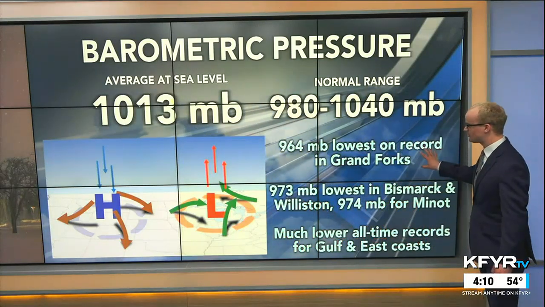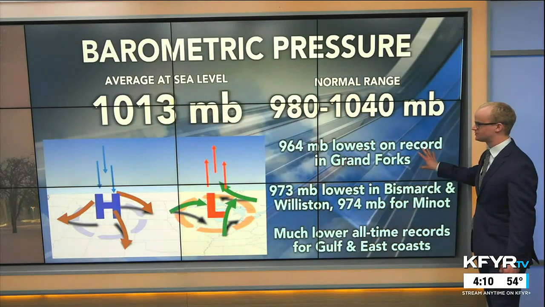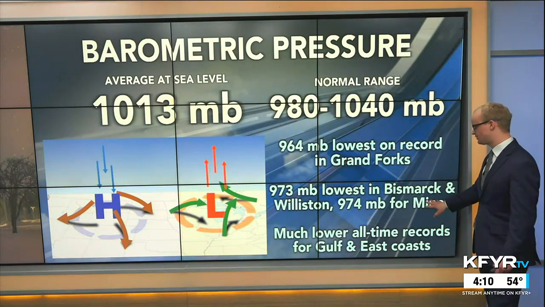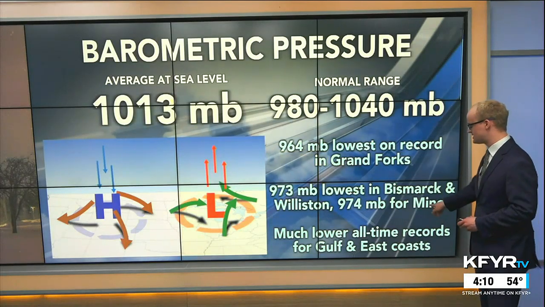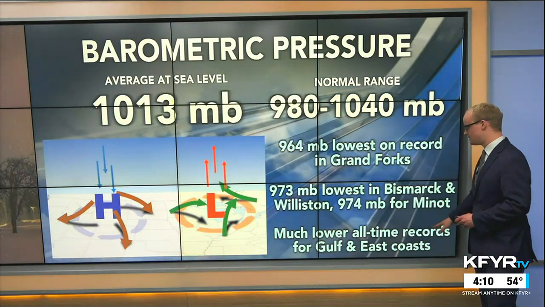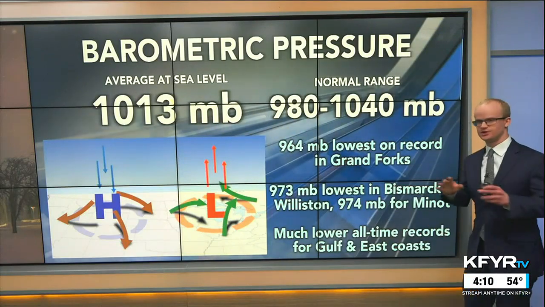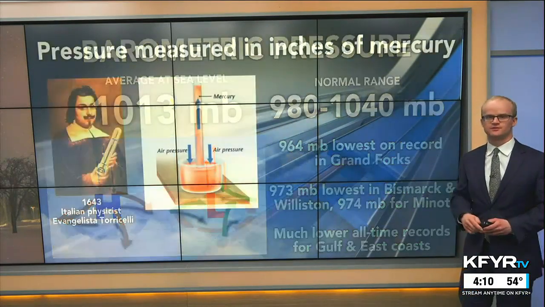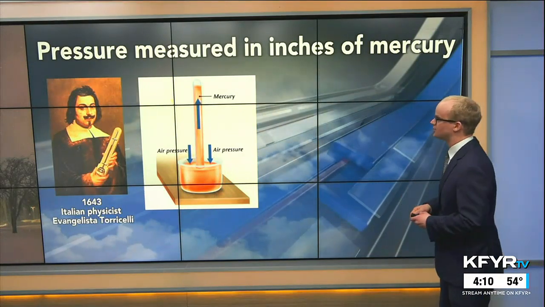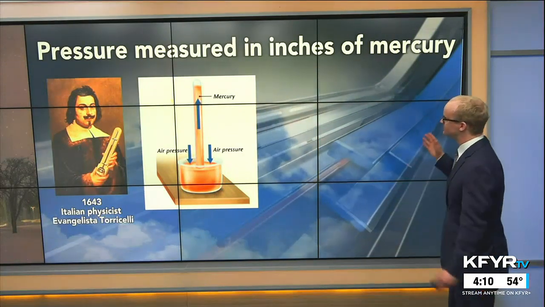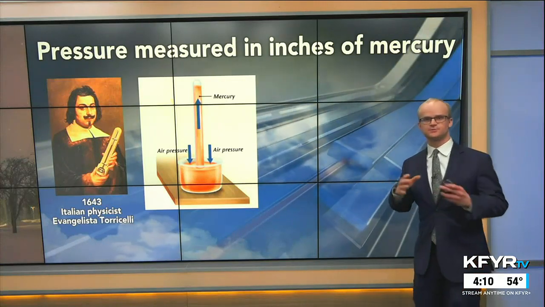In terms of our area, Grand Forks had a lowest pressure reading of 964 millibars all time, and for Bismarck and Williston the lowest pressure on record is 973 millibars, 974 for Minot, but much lower all-time records for the Gulf Coast and the eastern parts of the country, where you can have more of those coastal systems that are a lot stronger.